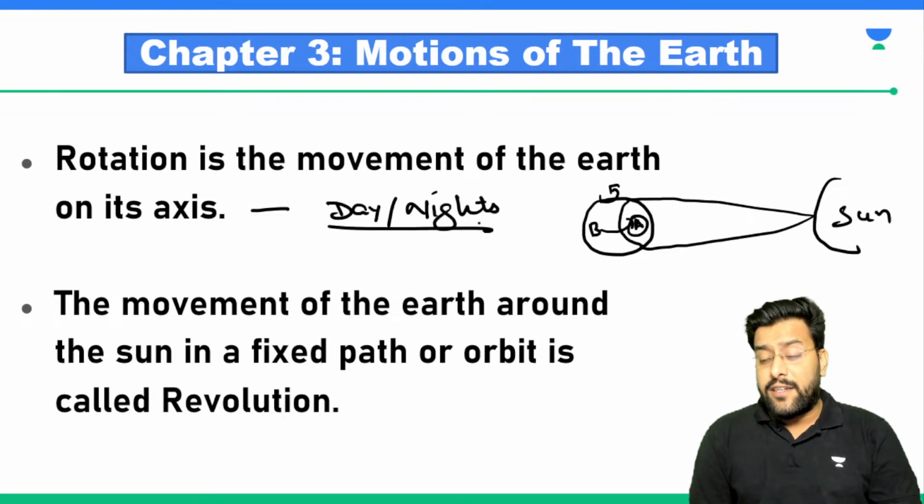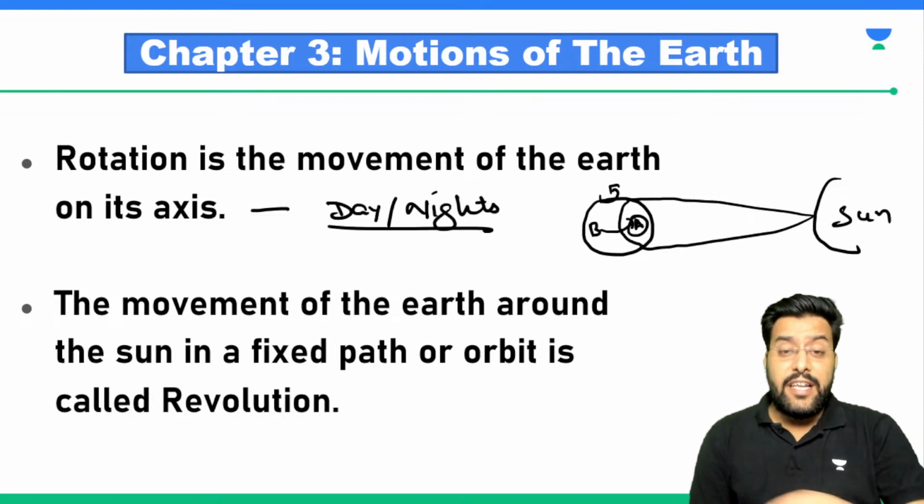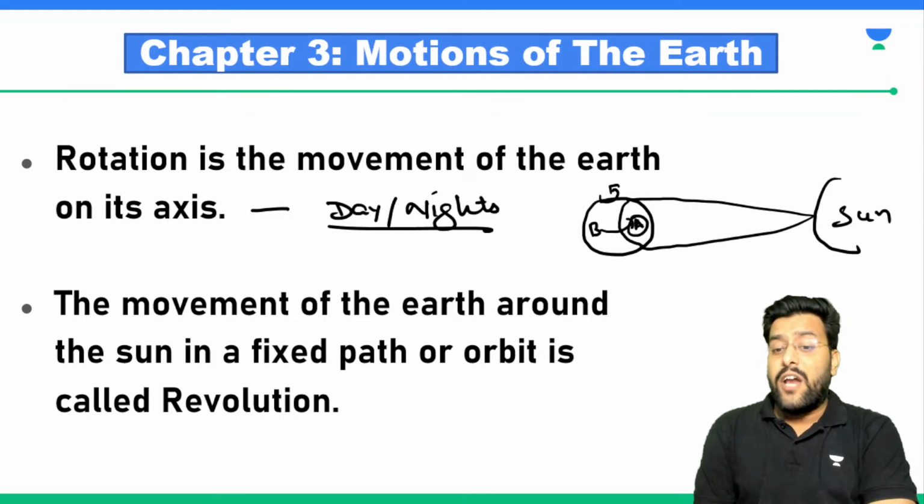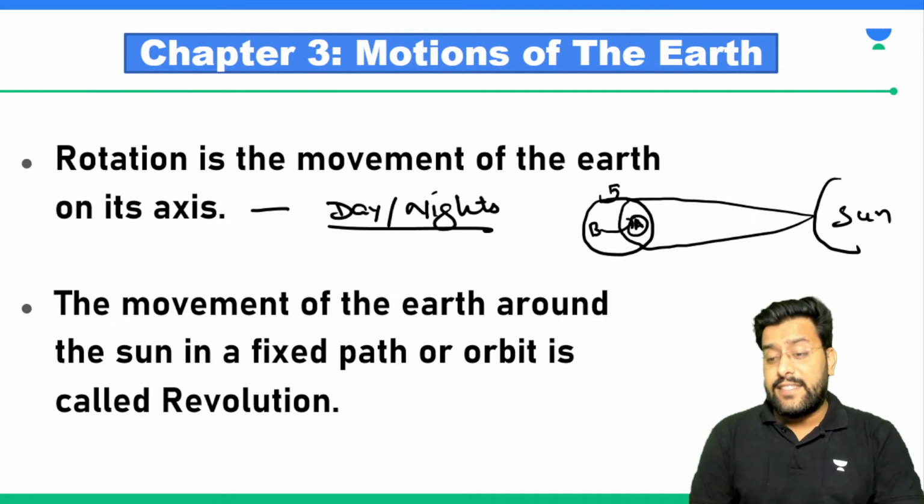Are we clear up till here? Why do day and night occur? Are we getting things or not? Are we able to understand?